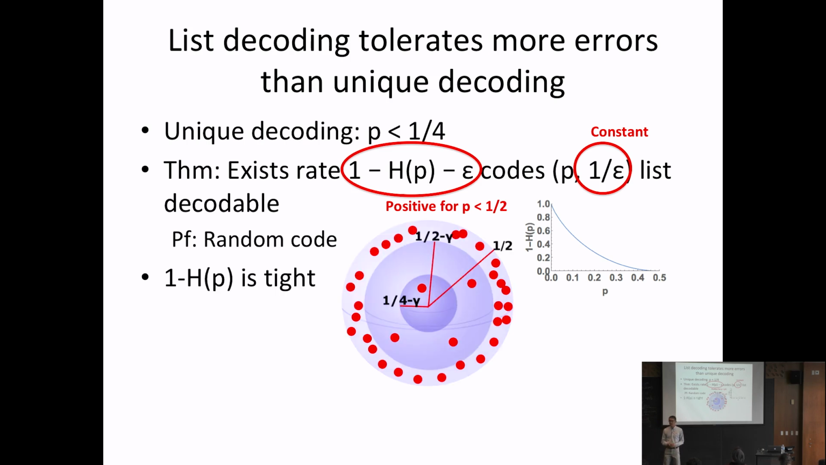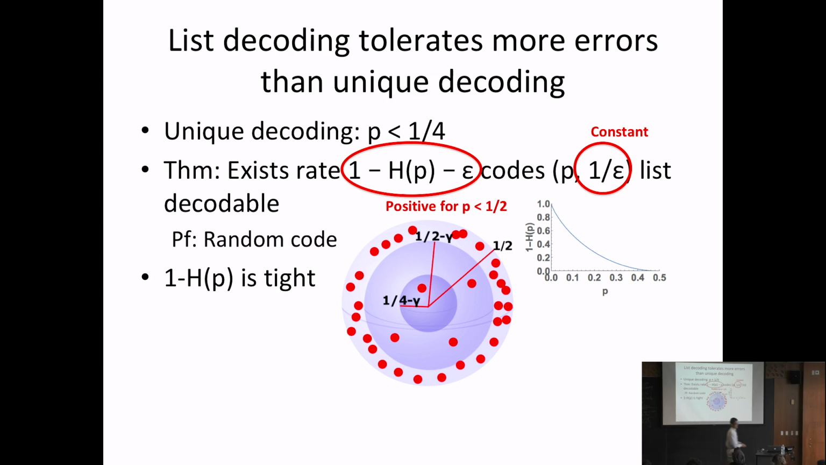And it turns out this 1 minus h of p is tight. So if you take any code of rate 1 minus h of p plus epsilon, then the best list size you can get, just by a simple counting argument, has to be exponentially large in n. So somehow this 1 minus h of p is a very sharp threshold. If you're slightly above it, your list size needs to be exponential. If you're slightly below it, you can get your list size to be constant.